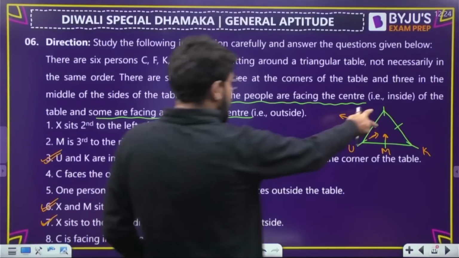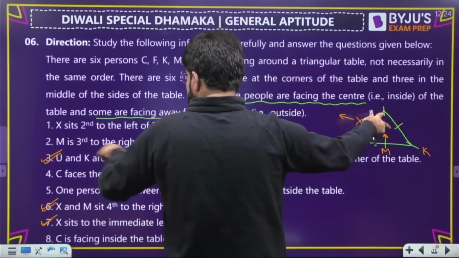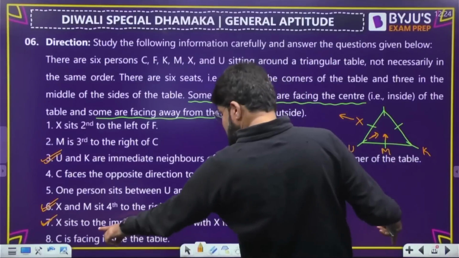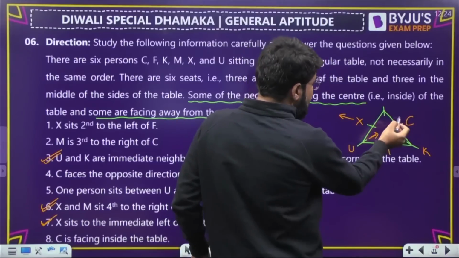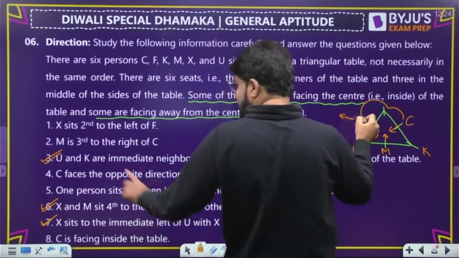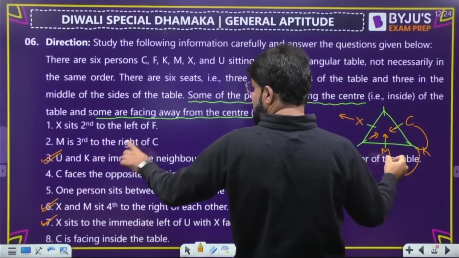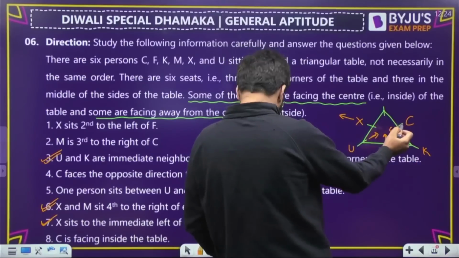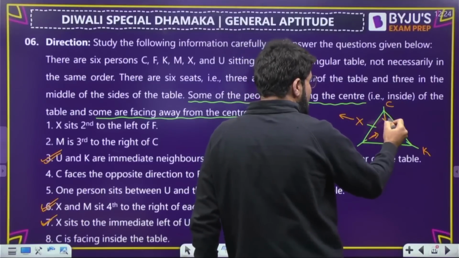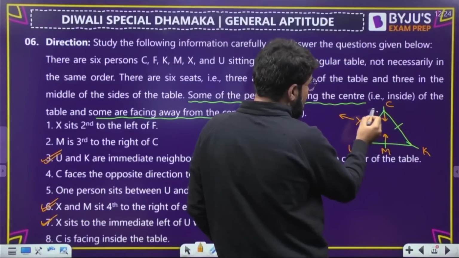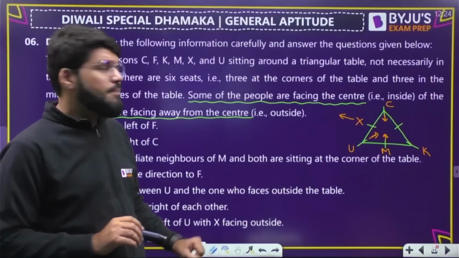Where is C? इन दोनों में से कहीं C आएगा, देखते हैं. M is third to the right of C, and C is facing inside. Suppose this is C. Then you have 1 and 2. No, X will come second. Sorry, I wanted to check M. So 1, 2. Yeah, M also comes second. I want M to be third to the right of C, so C won't be here. Definitely C will come here, and C is facing inside. So third to the right: 1, 2, 3. Third to the right is M. Perfect. C भी आ गया.